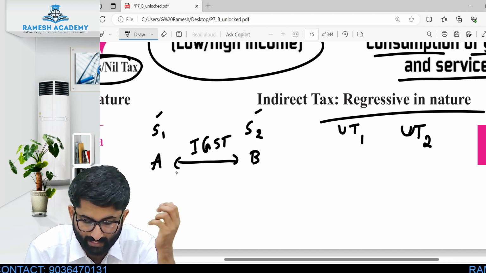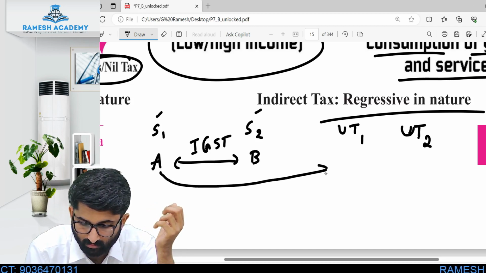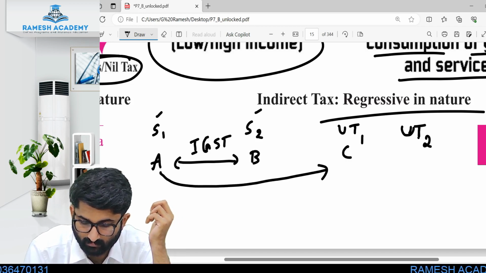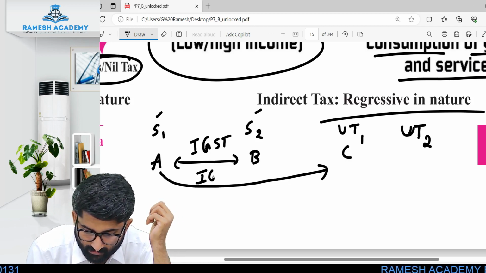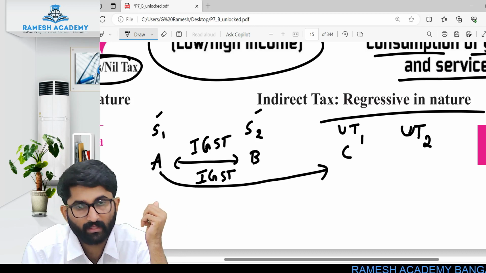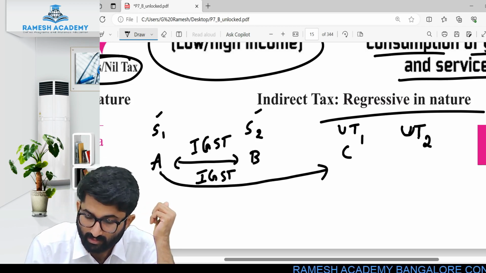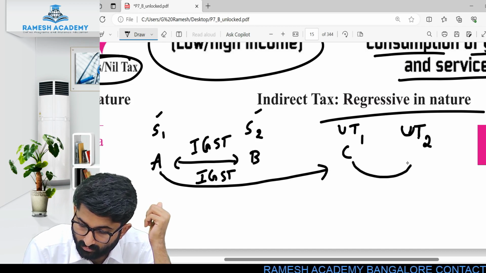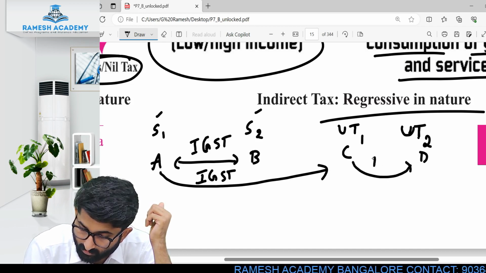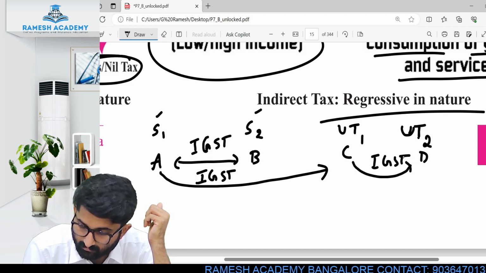Now A is selling to C. Here also IGST. Now C is selling to D. Here also IGST.